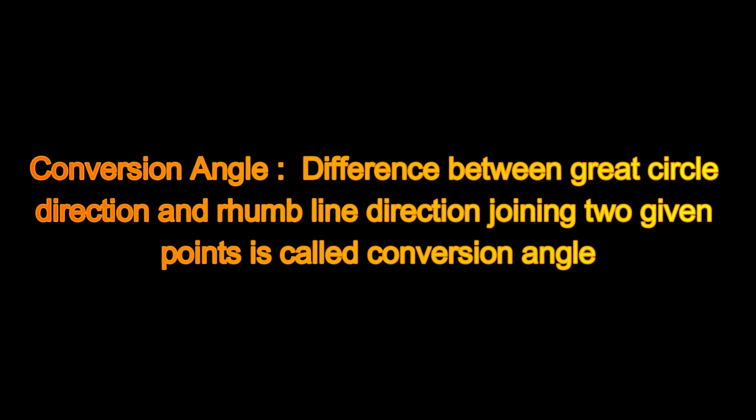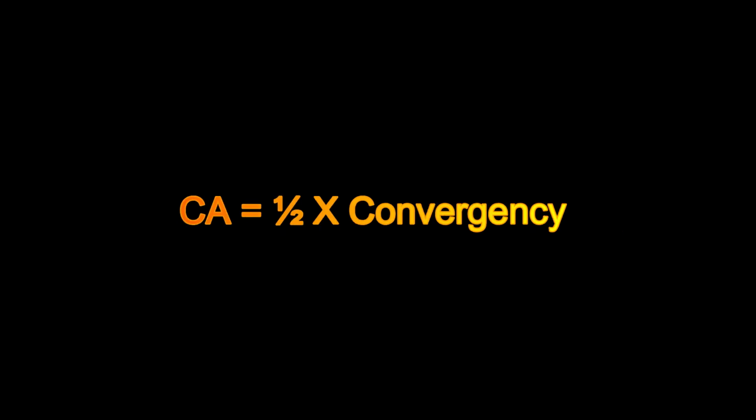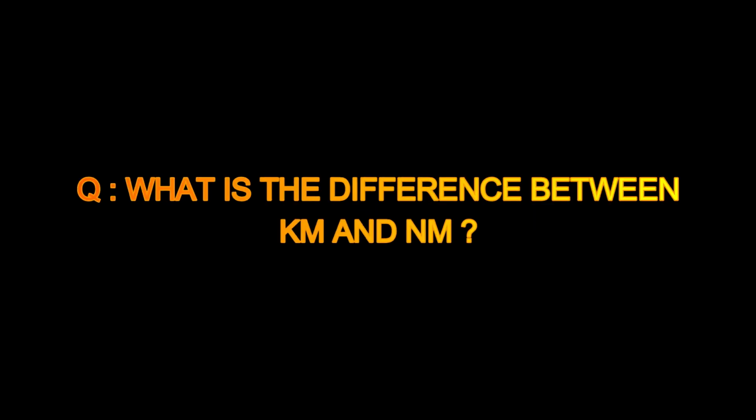Conversion angle is the difference between great circle direction and rhumb line direction joining two given points. Conversion angle can be calculated by dividing convergency into two parts, or in simple words, conversion angle is half of the convergency. What is the difference between a kilometer and a nautical mile?